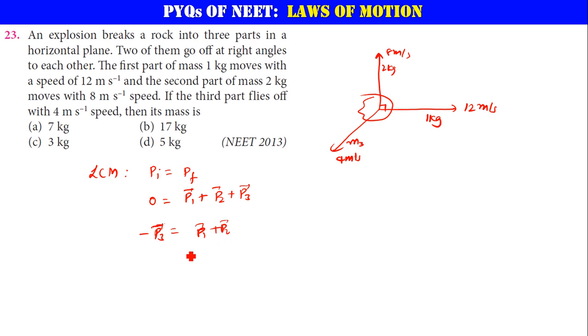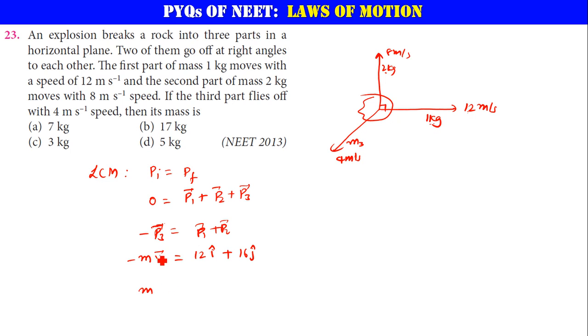What is P1 here? Mass times velocity, 1 kg into 12, that is 12 I cap, positive x-axis. Now what about the other mass? That is 2 times 8, 16 J cap. So now you need to find its mass. So let me say that as mass times velocity V3. He has given the speed actually here, so let me find out everything in terms of magnitudes only. Let me find out the mass magnitude.